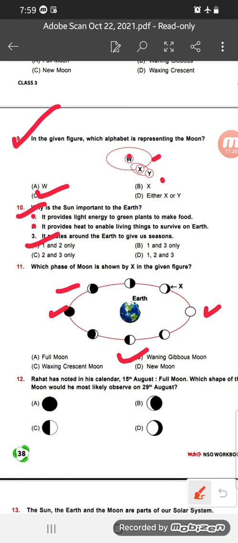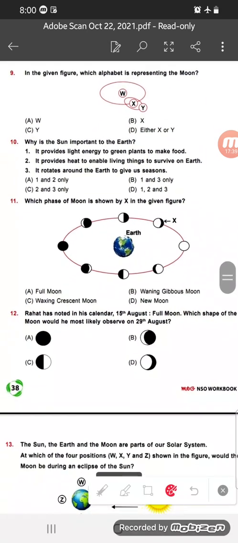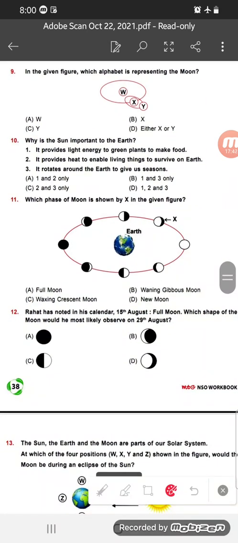Now number 12. Rahat has noted in his calendar 15th August full moon. Which shape of the moon would be most likely observed on the 29 August? So 15 August is the full moon, that means Purnima. 15 August is the full moon or the Purnima. Which shape of the moon would be most likely observed on the 29 August?